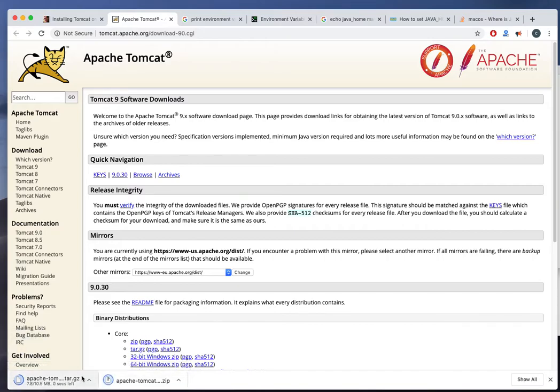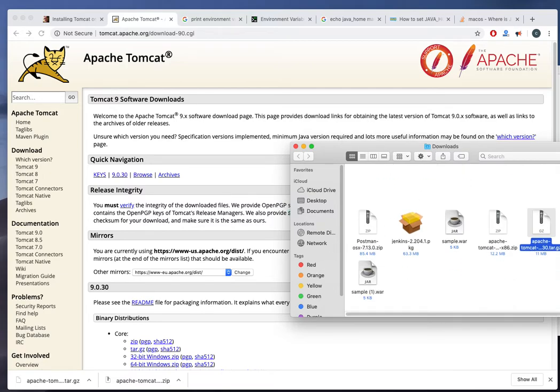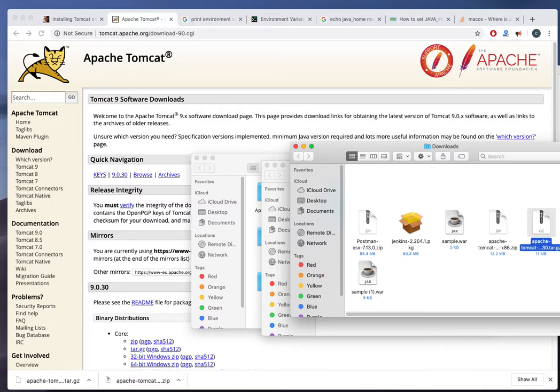This one. Okay, then what I'm going to do is go to the folder where I downloaded my Apache Tomcat, copy it, and go to one of my folders where I have tools.